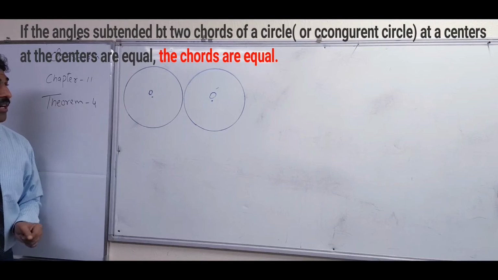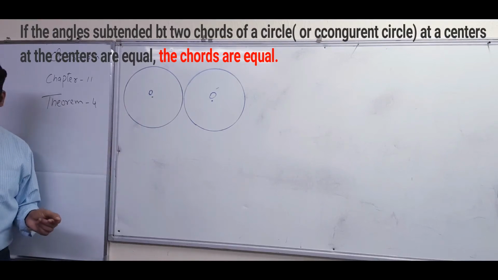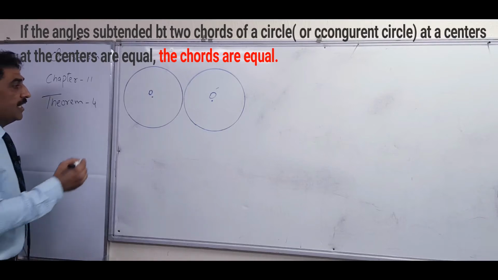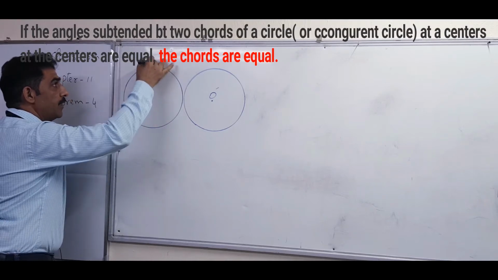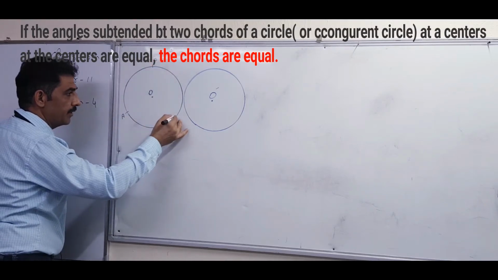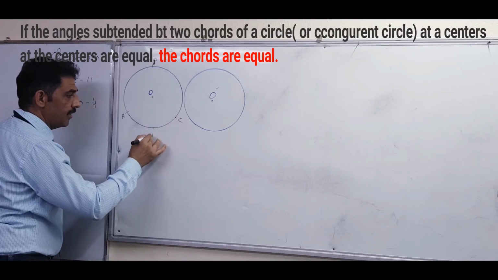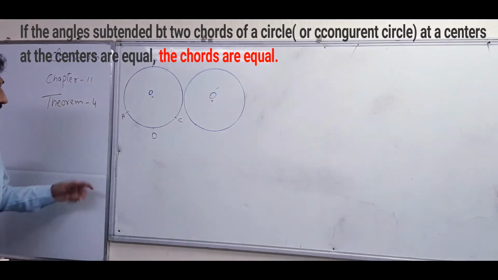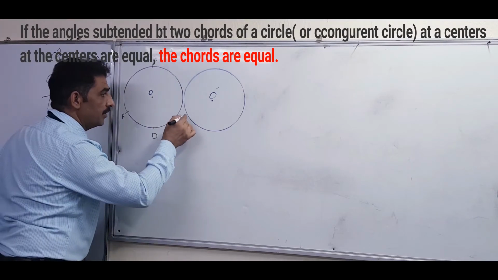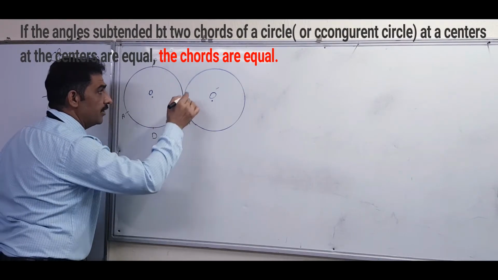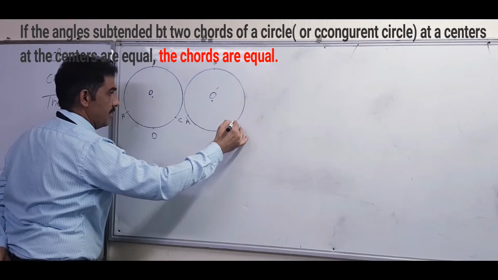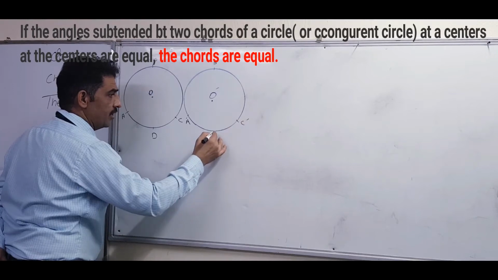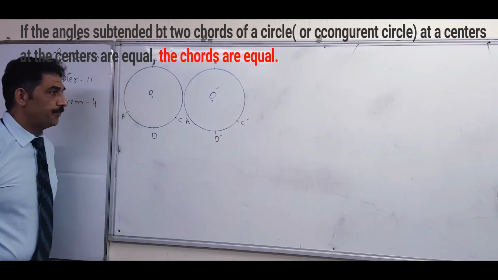So that's why first of all we make the two circles. Like the circles with center O and O dash, I will write the names of the circles: A, B, C, D. And the second circle, we assume its name is A dash, B dash, C dash, and D dash.